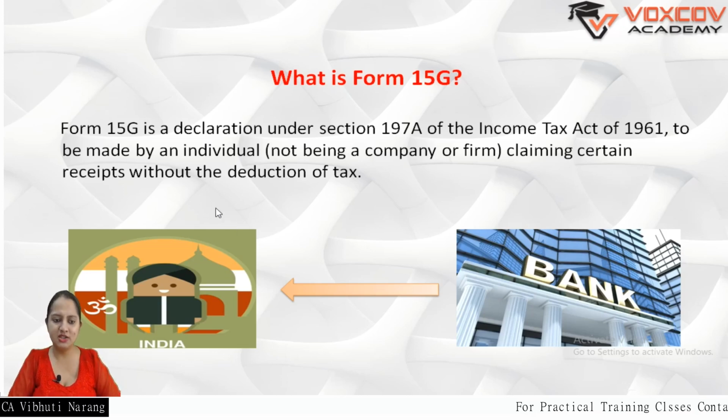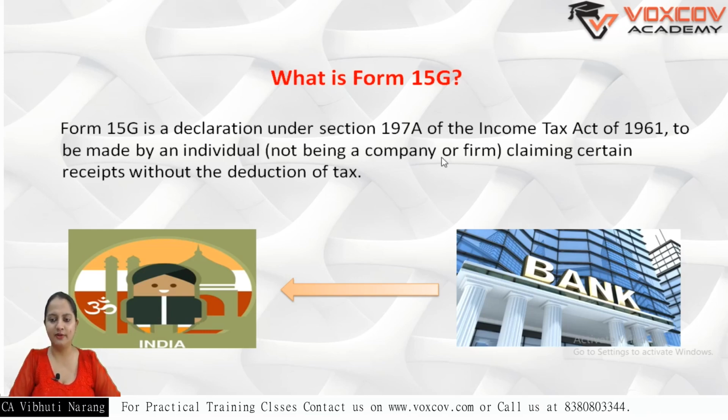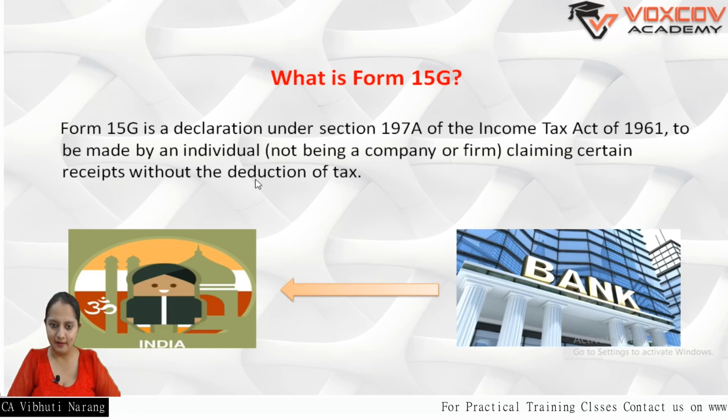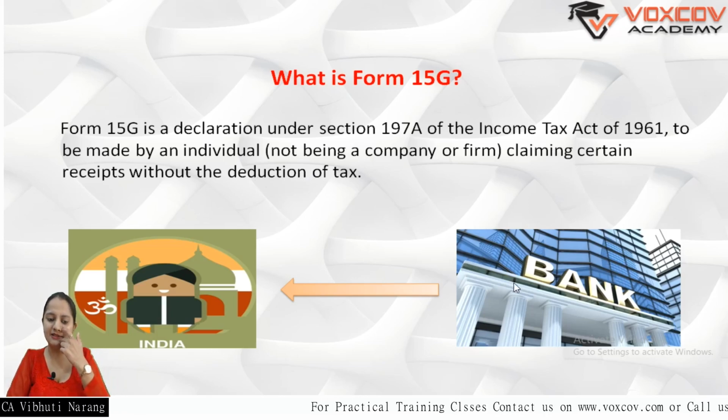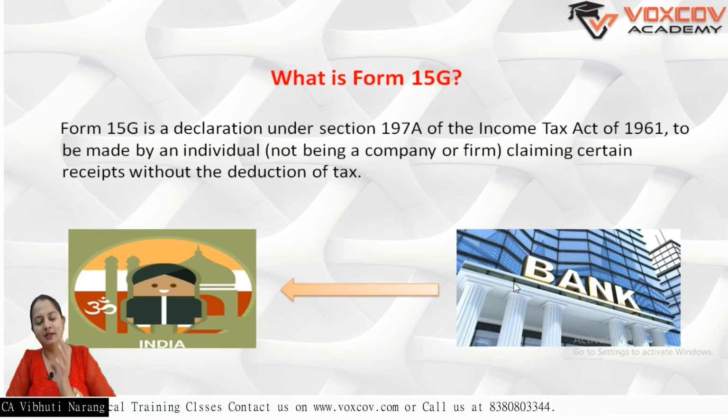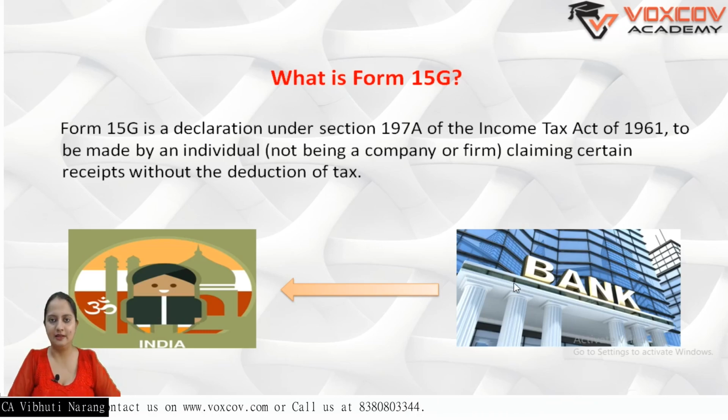So what is Form 15G? It's a declaration under Section 197A. You need not learn the section, it's just for reference. It is to be made by an individual, so it is not applicable to any company or a firm, because for companies and firms there is no relaxation for filing of ITRs. It is used for claiming certain receipts without deduction of tax. So simply you want that the TDS should not be deducted. The bank is liable to deduct TDS for the individual, and the individual wants the bank not to deduct the TDS.